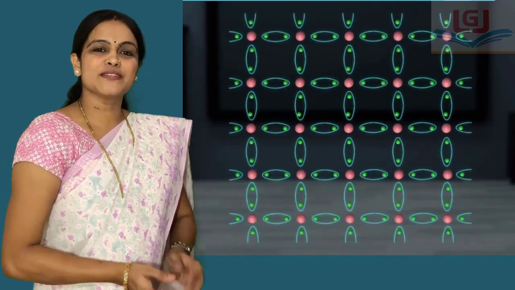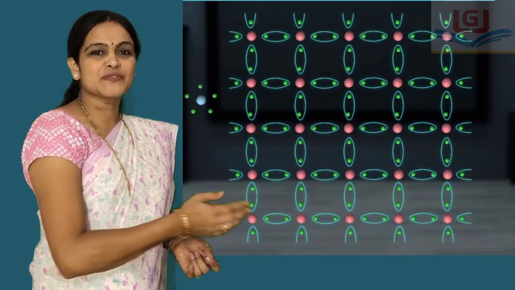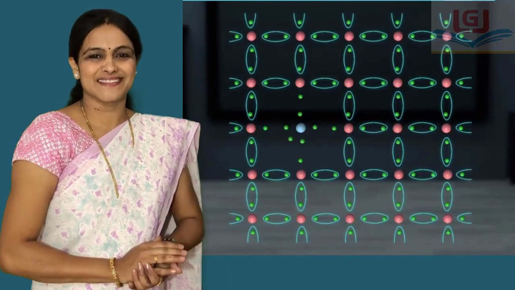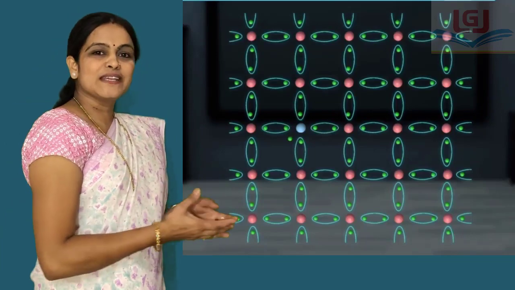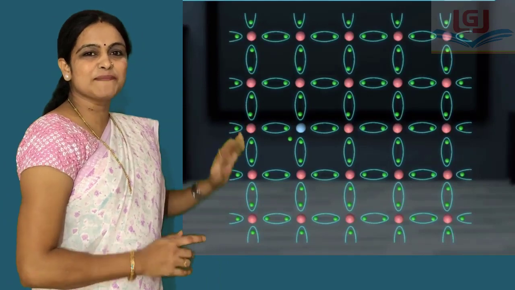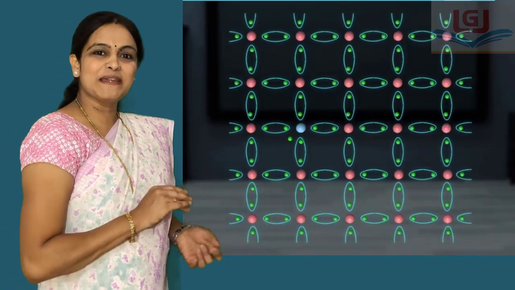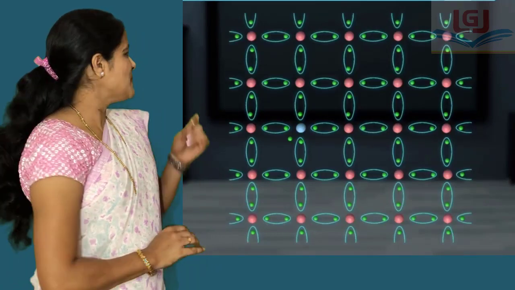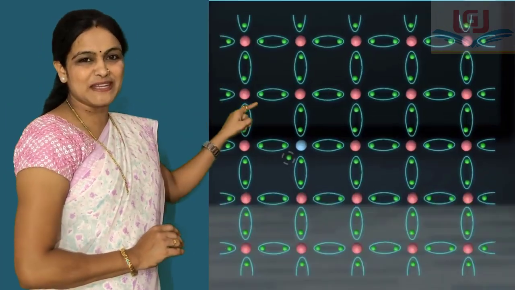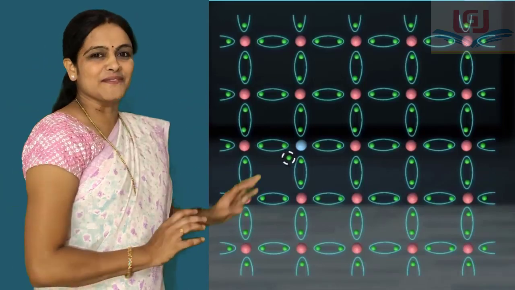When silicon is doped with group 15 elements, that are phosphorus or arsenic, group 15 elements consist of 5 valence electrons. Then some of the silicon atoms are replaced by group 15 elements. They can form only 4 covalent bonds with neighboring silicon atoms and one excess electron is left.